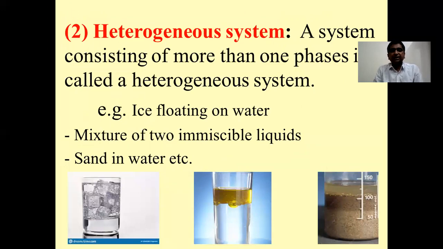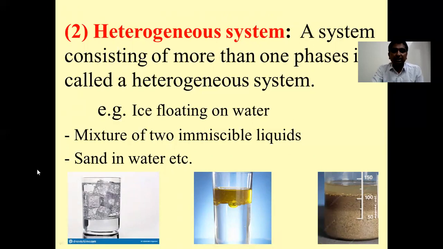Coming to the next definition, that of the heterogeneous system. Here a system consists of more than one phase, say 2, 3, 4, 5 and so on. So a system consisting of more than one phase is called a heterogeneous system. For example, ice floating on water, a mixture of two immiscible liquids, or sand or any solid in contact with liquid constitutes a heterogeneous system.